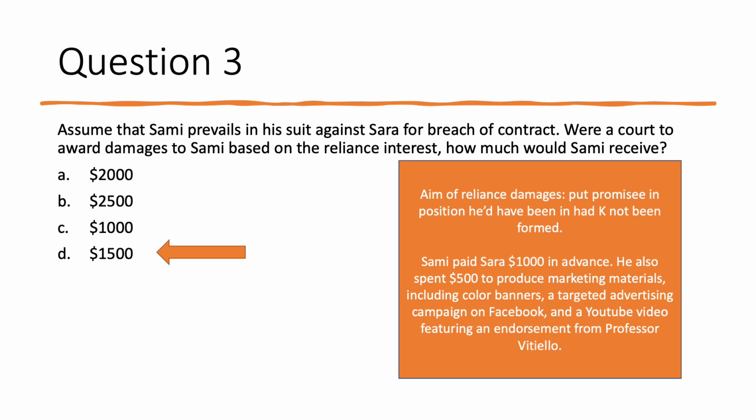Now, it's important to bear in mind that if we were computing reliance damages, the incidental reliance, the things that he paid through collateral contracts with folks other than Sarah, would need to have been reasonable and foreseeable by Sarah. And there could be an argument about whether these expenses were, but for our purposes, we'll just assume that they were.